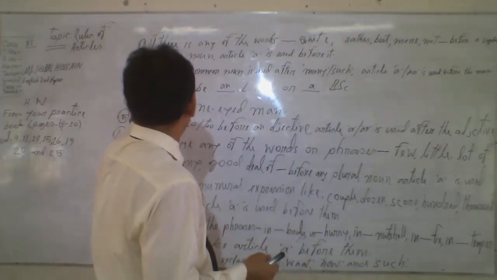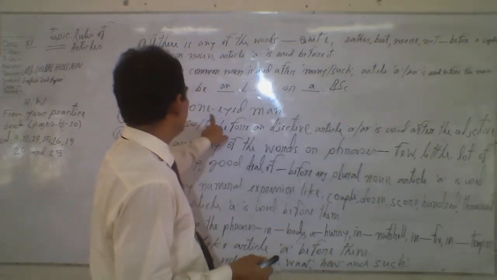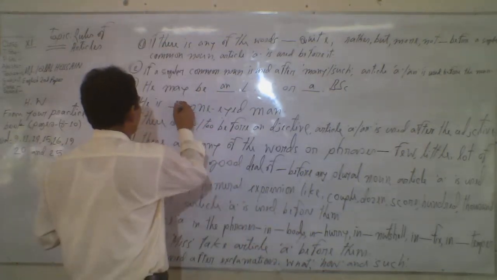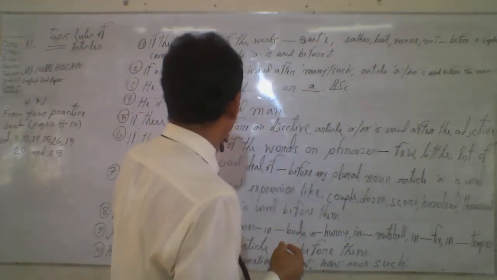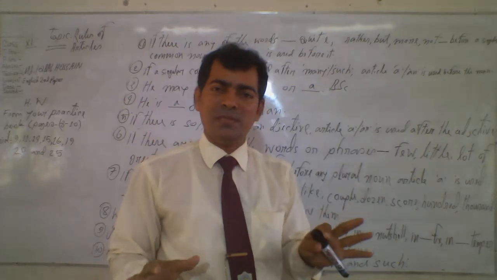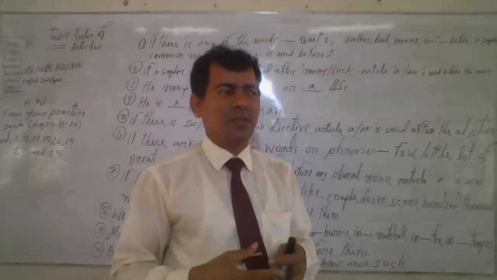So, number 4, he is a one-eyed man. Why? Because we know that there are 5 vowels in the English alphabet.